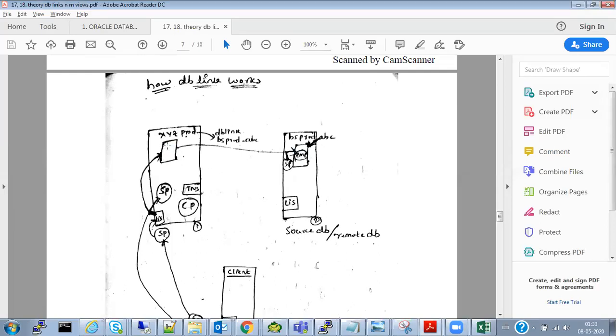So how many records will be there in this EMP table? If this is having 50, how many will this have? 10, because yesterday I created it with 10. So this is out of sync. This EMP table is out of sync with this EMP table. Now how do we get this EMP table in sync with this EMP table? Tell me.